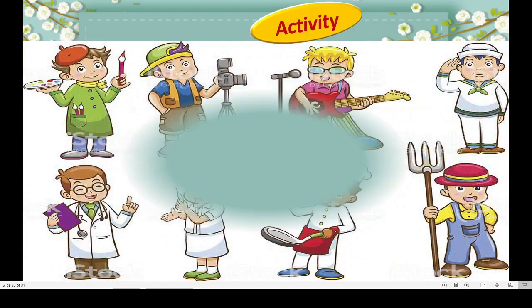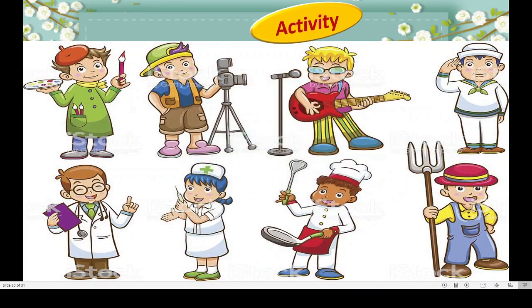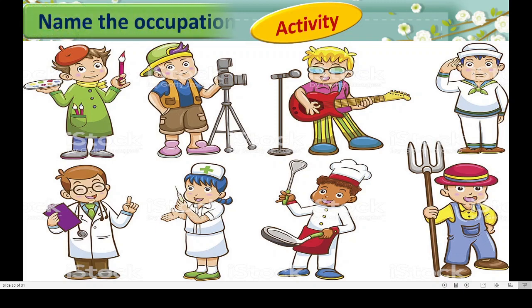Now next activity. See this, dear children. Here I have shown different pictures of occupations. You have to write here the name of the occupation. What to do here? Write name of the occupation. See, you can write for the first one, painter. Okay, I will not give the rest. You have to identify. Okay.